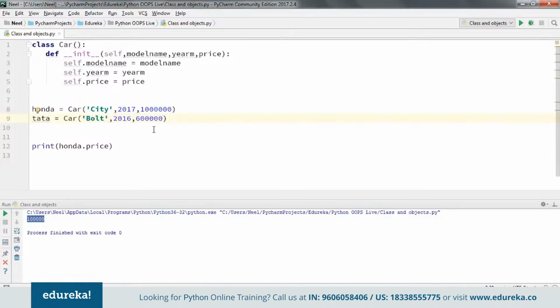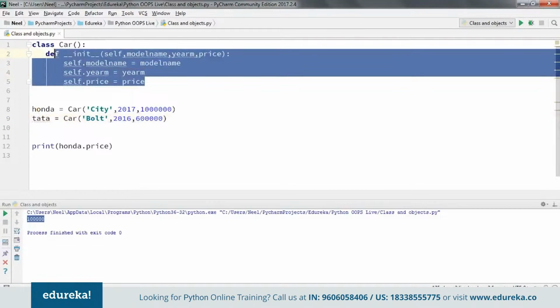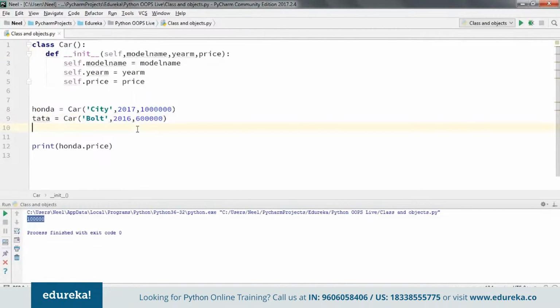So what I've basically done is that I have generalized the requirement that I want. Now again, if I run the same, what you can see here is I'm getting the same output that I had gotten earlier as well. So this basically is a constructor that is going to be used when I have to assign specific values to my objects or instances at the time that they are created.